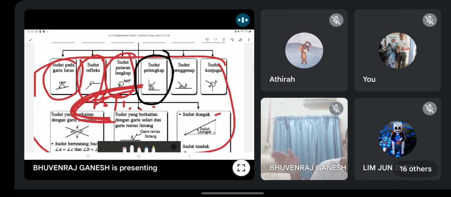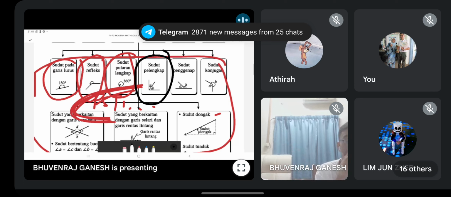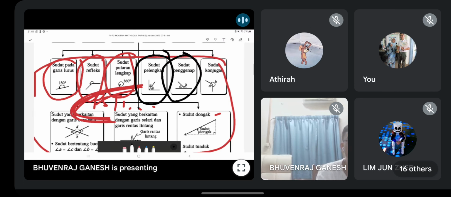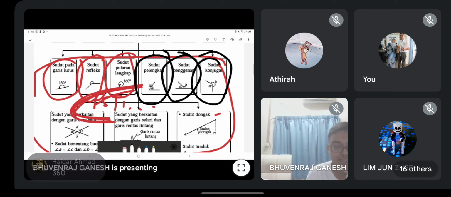P tambah Q equal 90. So they won't tell you directly 90. They'll tell you they are sudut pelengkap. So all the knowledge come from here lah. Okay, how about supplementary? How much? Sudut penggenap, yes, 180. How about conjugate? Yes, 360.